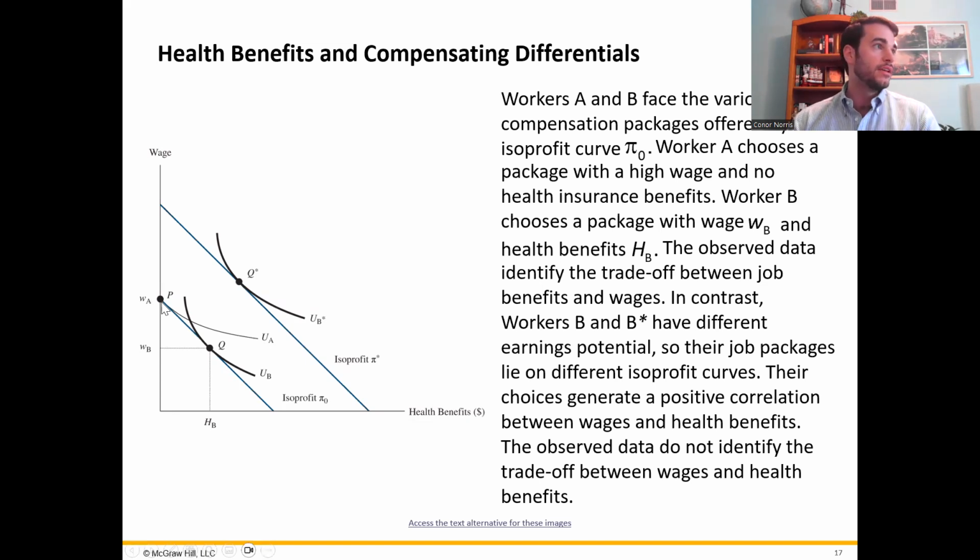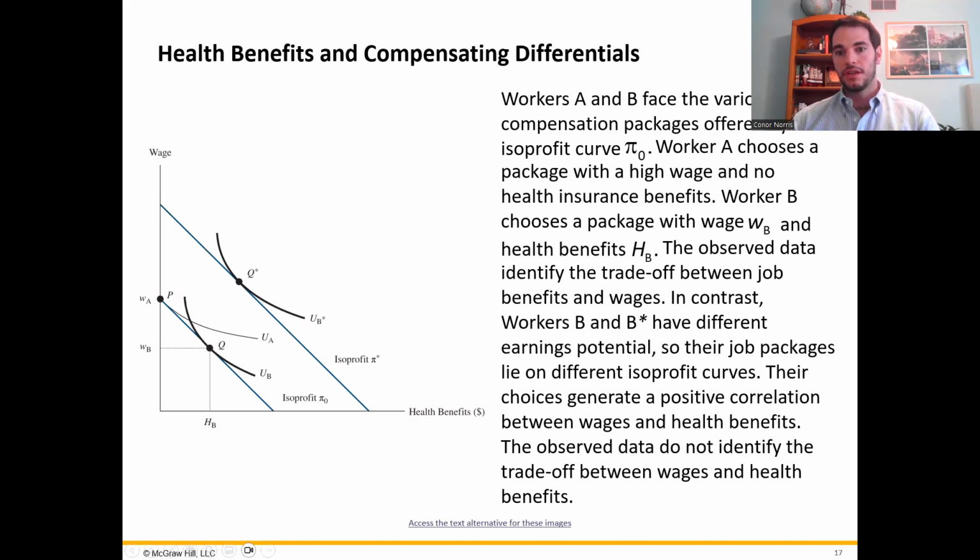Whereas worker B values health benefits much more. So what they're going to do is choose here, point Q, where they have some level of health benefits and a lower wage than worker A. In order for the firm to offer a better combination of wages and health insurance benefits, the firm would have to move out to this farther out isoprofit curve. So that represents lower profit for them. Again, because it costs money to provide these health benefits.